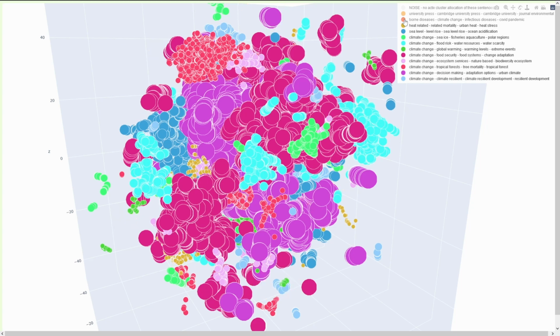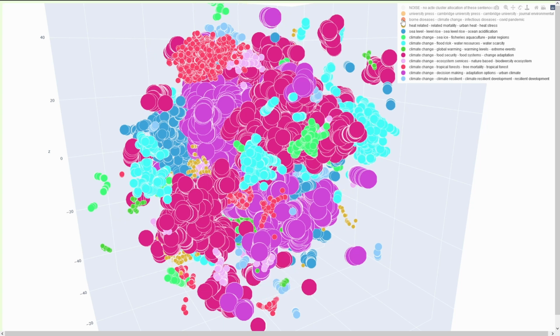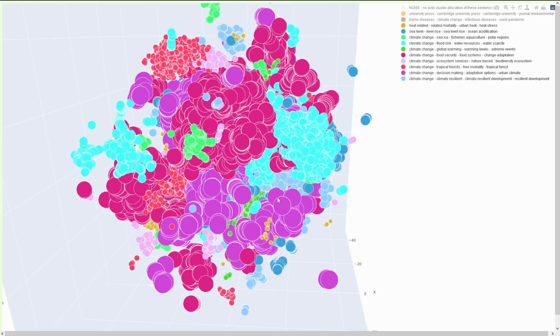Now, if we deactivate this cluster also, as you can see here, for example, the cluster is here, the cluster is here, but remember, the cluster has been determined in a 768-dimensional topological space. So if you think now, hey, this is not a cluster, this is just some separately distributed clusters. No, in a higher dimensional, more precise representation, it was identified as belonging to one cluster. And now there you have it. These are the top 10 clusters, if you want.